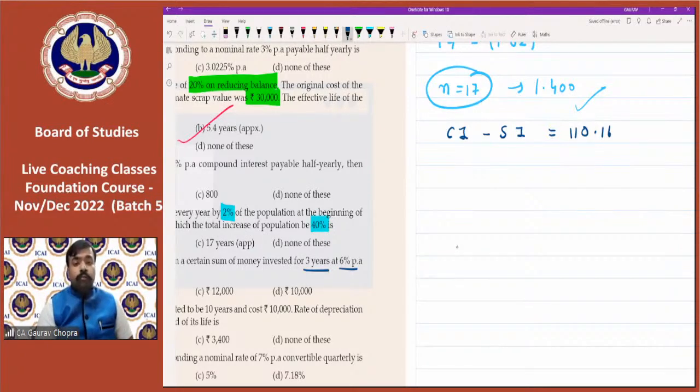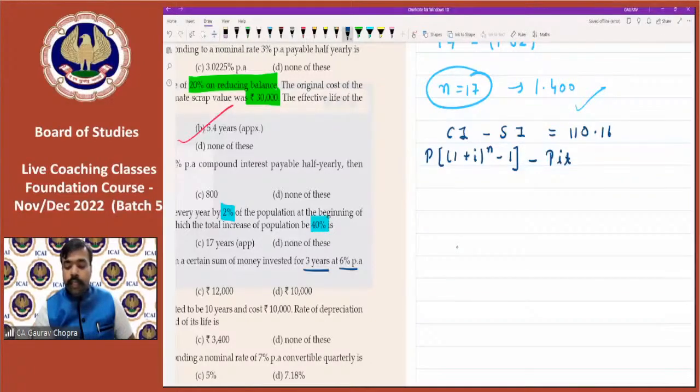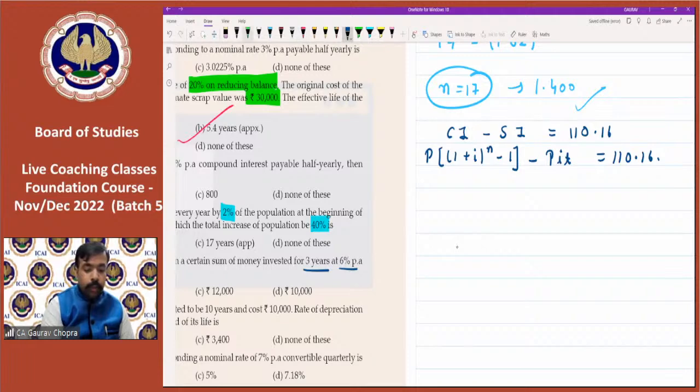So what is the formula for compound interest? Principal times (1 plus r) to the power of n minus 1. Then for simple interest, PRT, and then it is equal to 110.16. This is the first method, the traditional method. It will take a bit of time. Okay, but instead of doing this, we are doing the trick.